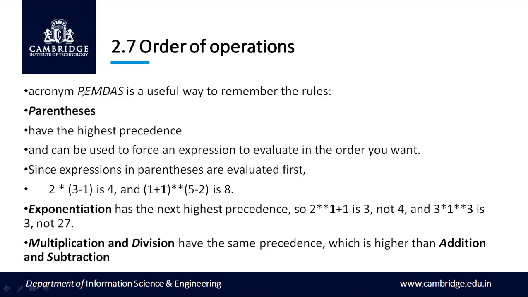You can remember it using the acronym PMDAS, which stands for parenthesis, exponentiation, multiplication, division, addition and subtraction. Multiplication and division have the same precedence, which is higher than addition and subtraction.